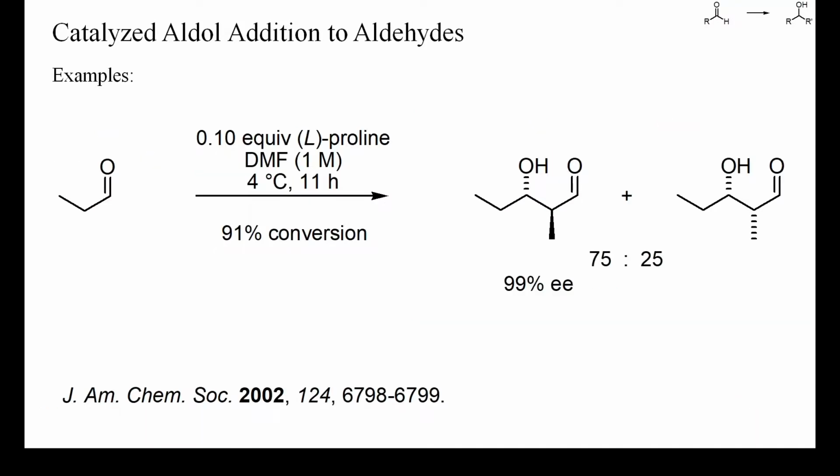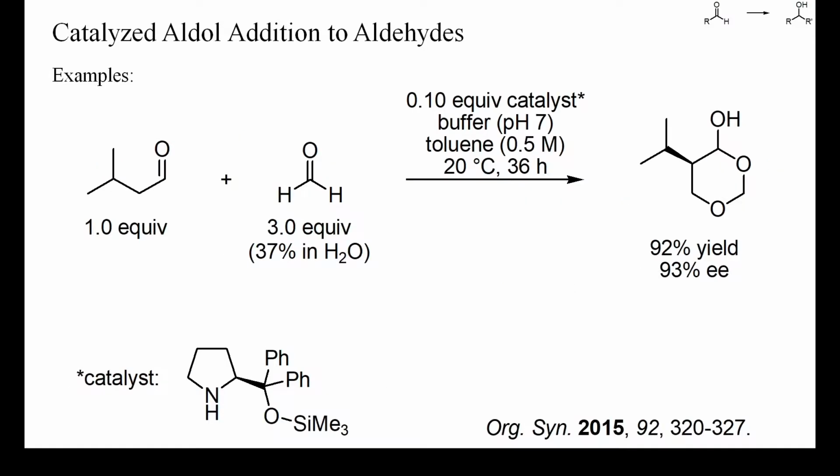This is an example of enantioselective aldol dimerization of propanal. As catalyst, 10% of proline was used, and the major diastereomer was obtained with an incredible 99% enantiomeric excess. In this example, no twofold hydroxymethylation by formaldehyde of the starting aldehyde occurred. Instead, by using a buffered reaction mixture and 10% of a proline-based catalyst, the starting aldehyde was only hydroxymethylated once, with high enantioselectivity and chemical yield. Thus, it is possible to perform high-yielding single hydroxymethylations of aldehydes with formaldehyde.